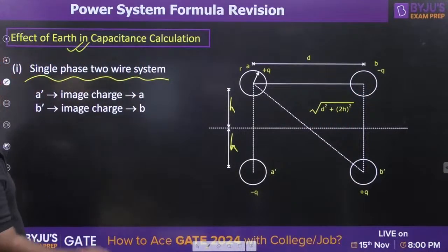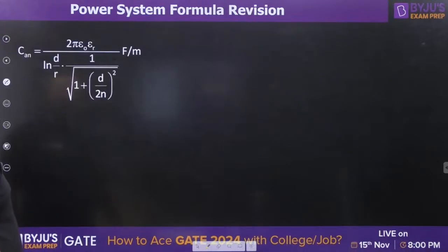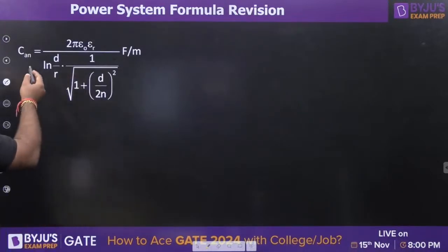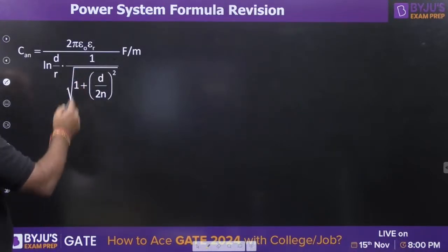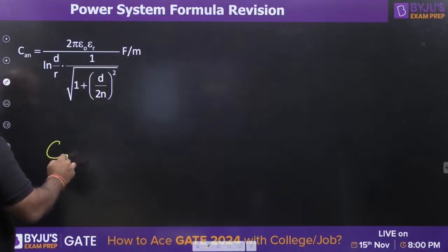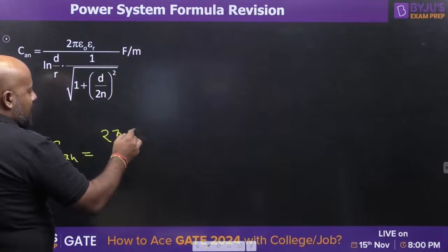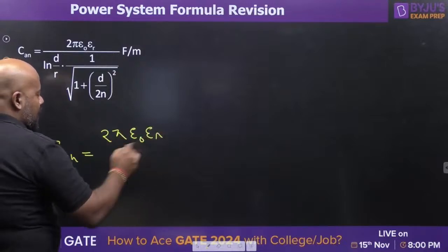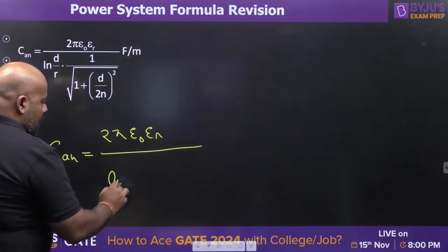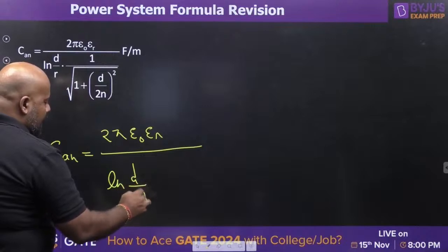So, when we are writing the capacitance for A conductor with respect to the neutral point, it is going to be, just writing it again so that it is visible, 2 pi epsilon naught epsilon r ln d by r.